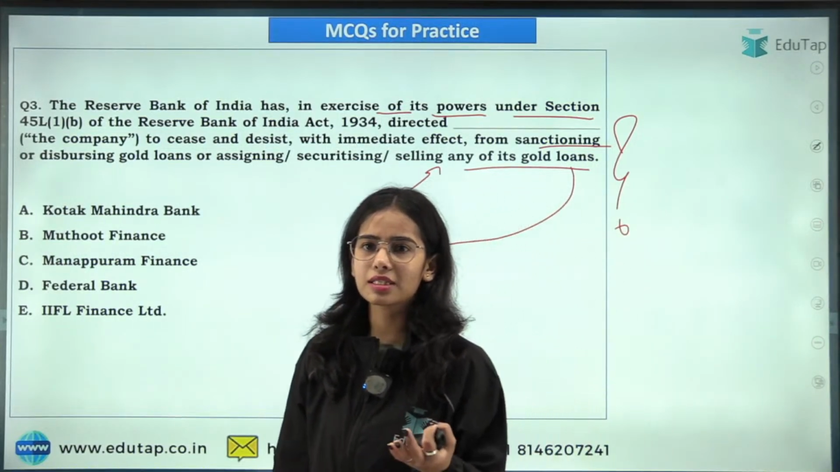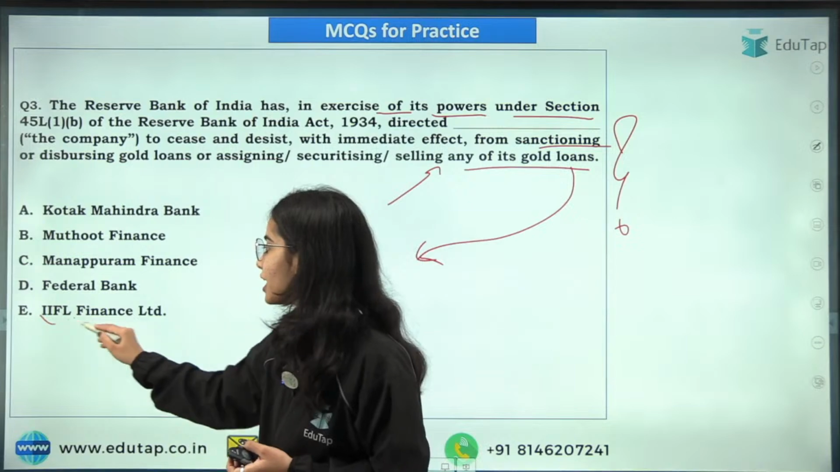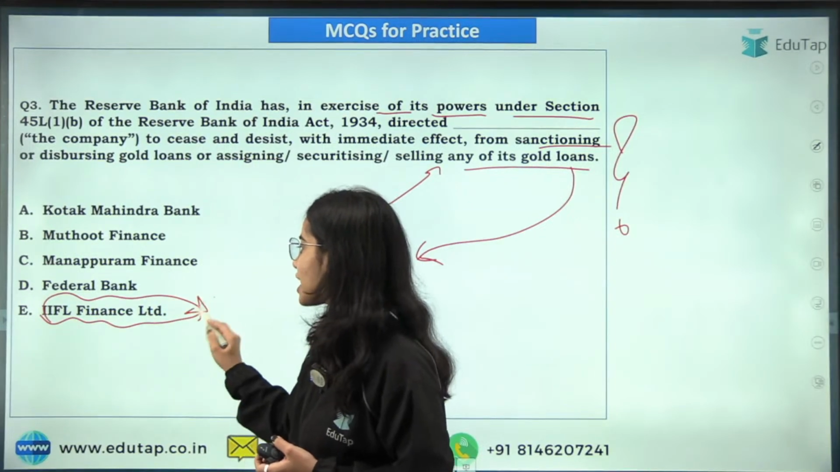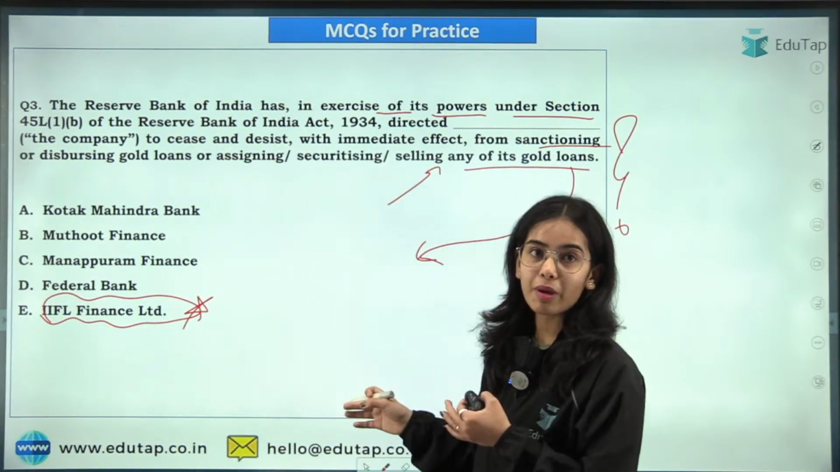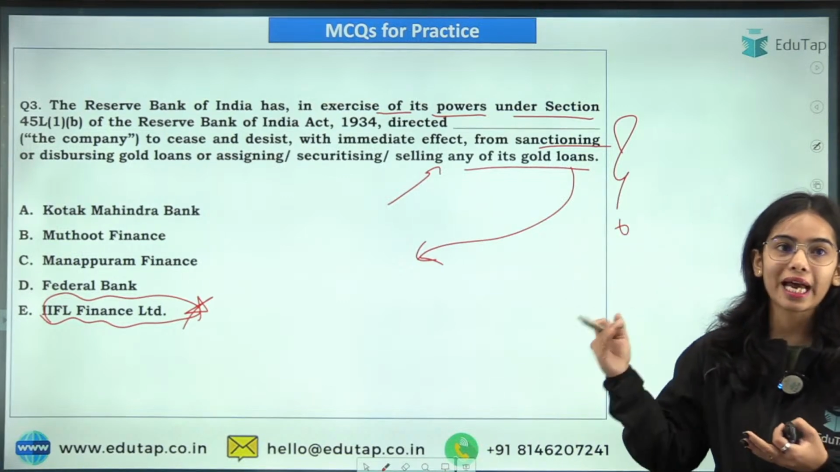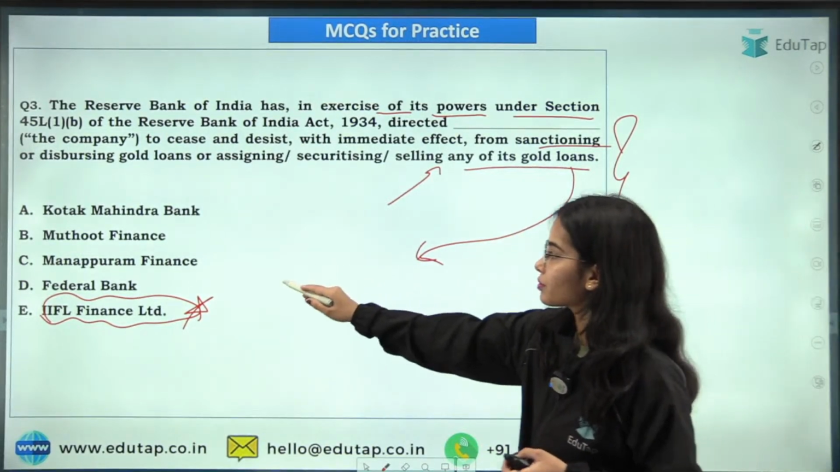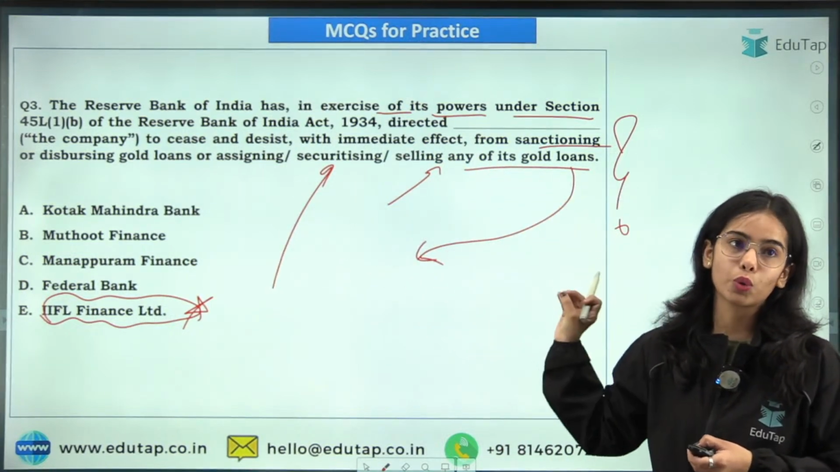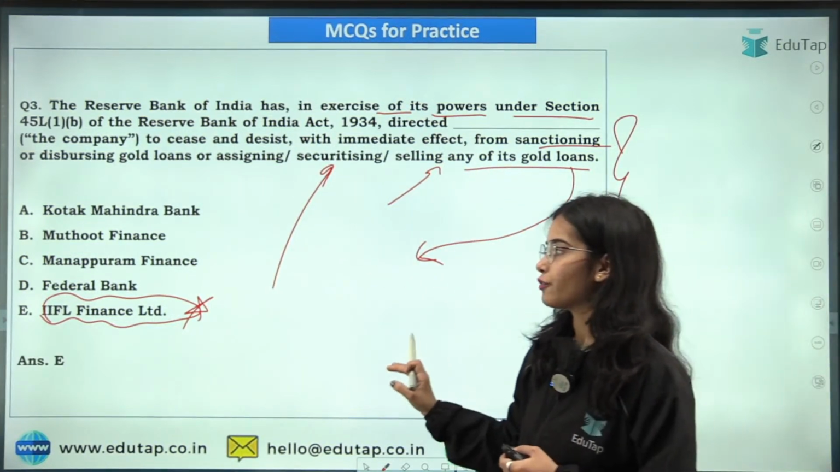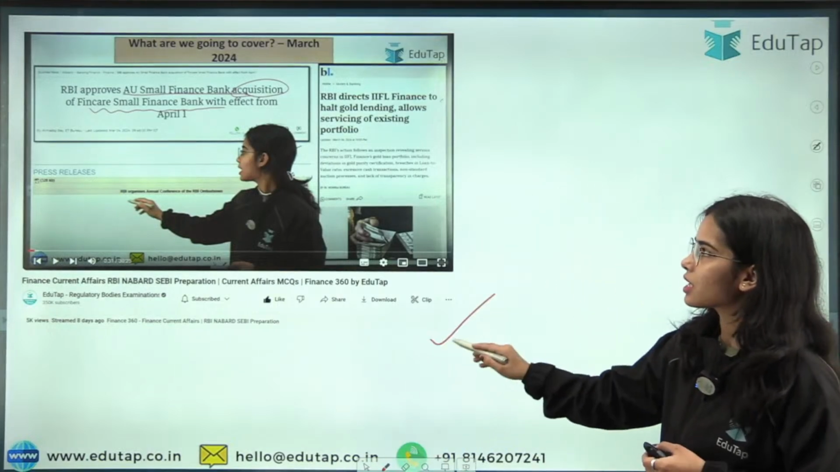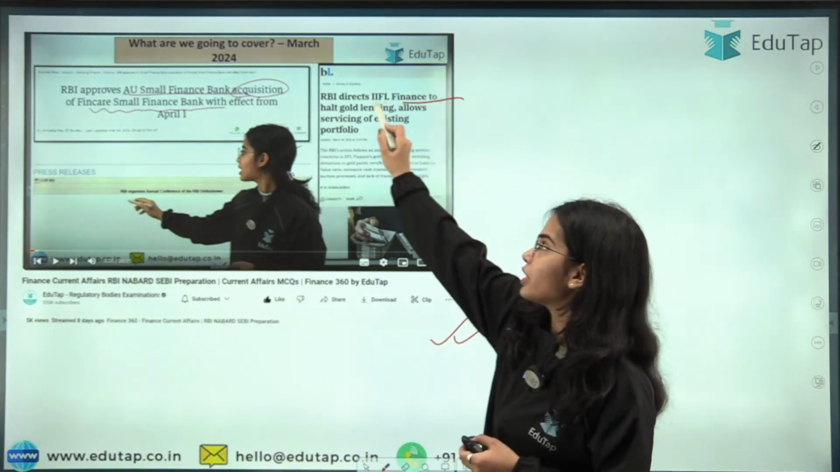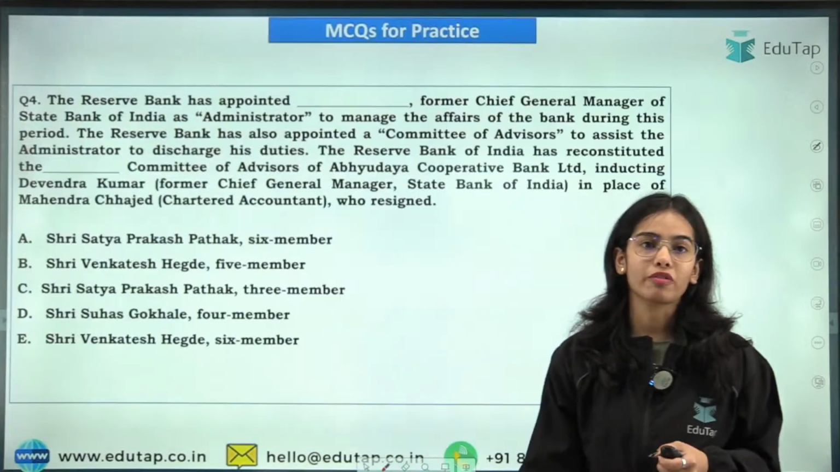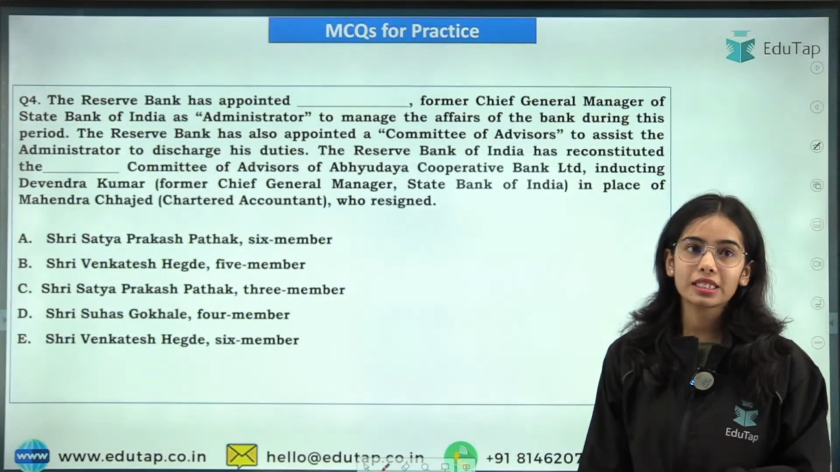I am getting the answer here. Yes, it is IIFL Finance Limited that has been ordered by the Reserve Bank of India. The RBI has given the directions to cease or desist from disbursing gold loans. Okay. So this is the IIFL Finance Limited. So we have discussed the complete news article about the IIFL Finance Limited as well as AU Small Finance Bank. Now the next question is regarding